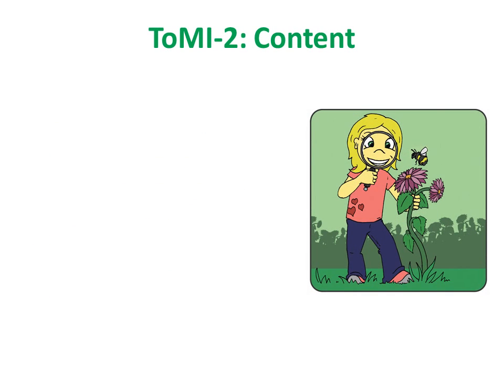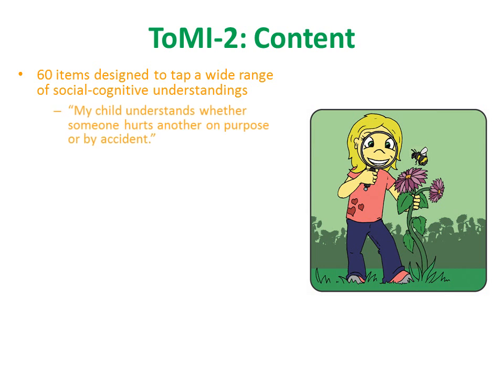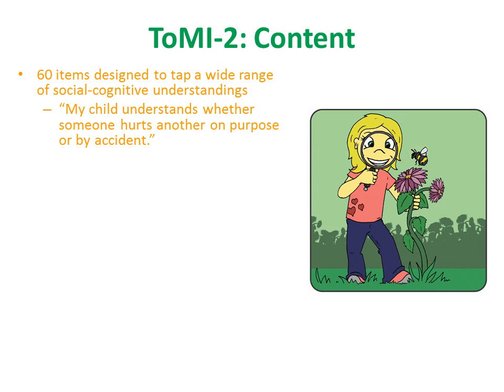In its present form, the ToMI-2 consists of 60 items designed to tap a wide range of social cognitive understandings. Each item takes the form of a statement. For example, "My child understands whether someone hurts another on purpose or by accident." Items from the earlier version of the ToMI were relegated to subscales on the basis of principal components analysis. These are the early, basic, and advanced subscales. An additional 18 items were added to these subscales on both empirical and theoretical basis.